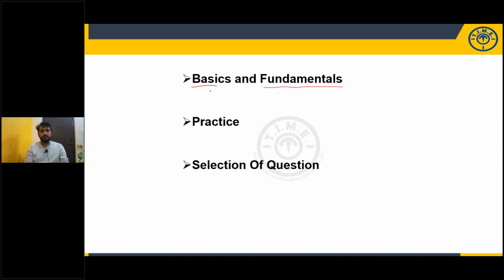So first, you should be thorough with your basics and fundamentals, since there is no specific approach to solve reasoning questions. Whereas when it comes to quantitative aptitude or English language, you have a specific approach and some rules. But in the reasoning section, there is no specific approach. You should be thorough with the basics and fundamentals of each and every model. And then you have to practice a lot.